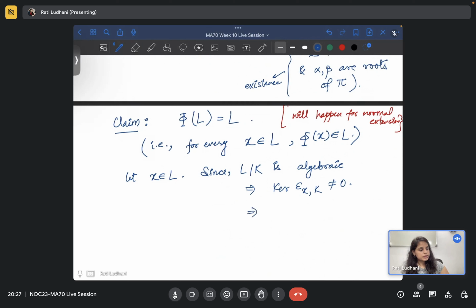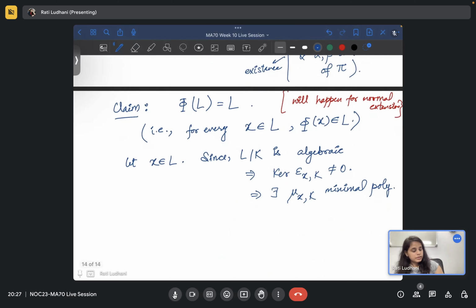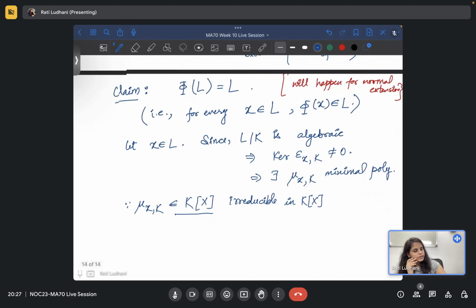So the kernel is non-zero, which means we can consider the minimal polynomial mu of x comma K. Since mu of x comma K belongs to K[x], it is irreducible in K[x].